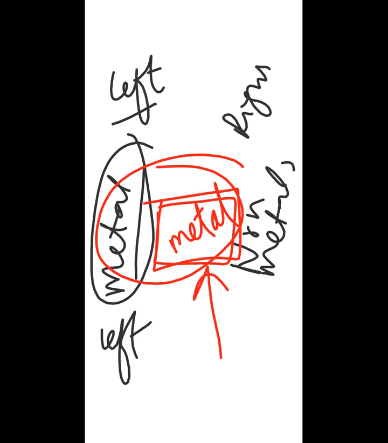What are transition metals? They are also metals, but they are not that much reactive like sodium and potassium, which are at the left side of the periodic table. So the metals present in the center of the periodic table are not that much reactive. But wait, why have we separated them?